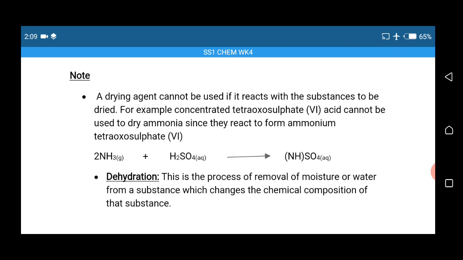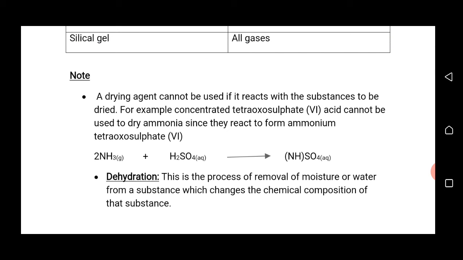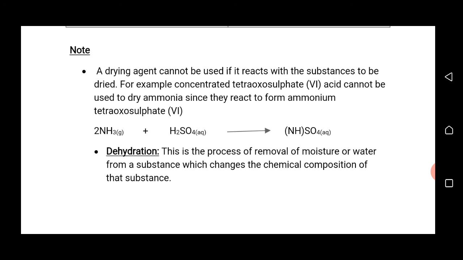Note, a drying agent cannot be used if it will react with the substance to be dried.